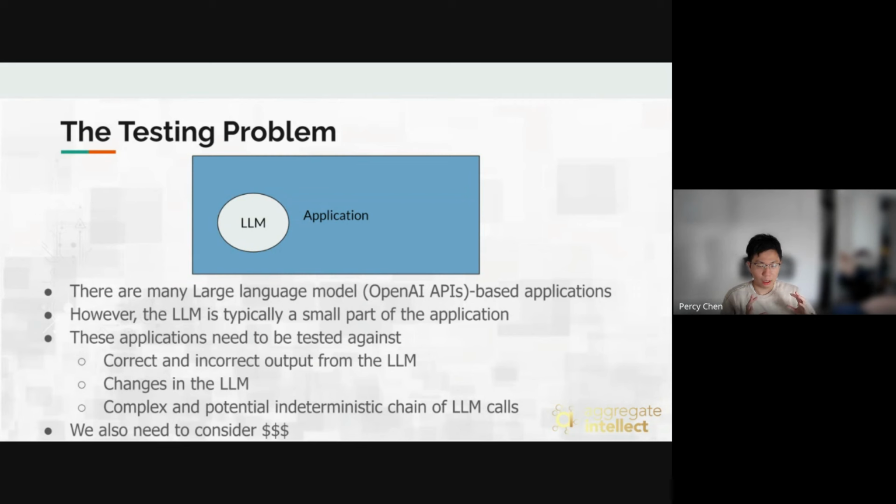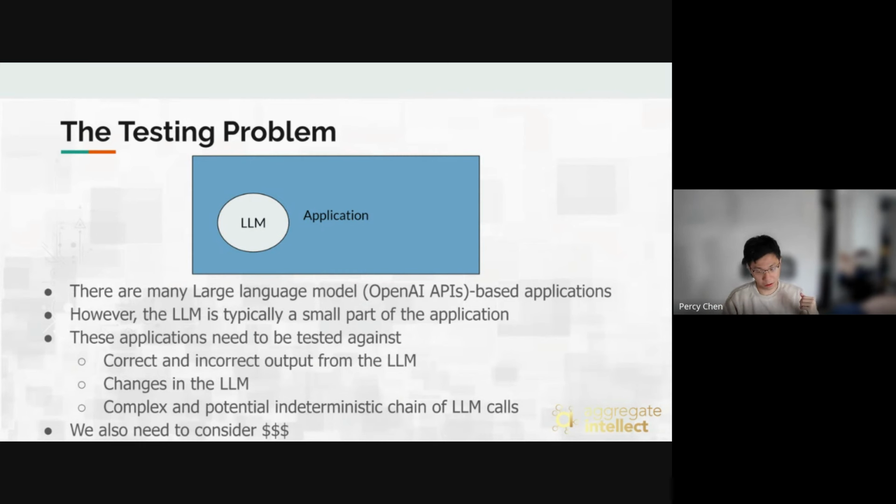The large model itself is not the entire application. We have a lot of other functional code that we want to disentangle from the large model and test. We want the entire system to work no matter if the large model gives us garbage or a nice answer. If the large model gives us a reasonable answer, we should be able to process it, for example, include some links to the references and give it back to the user.